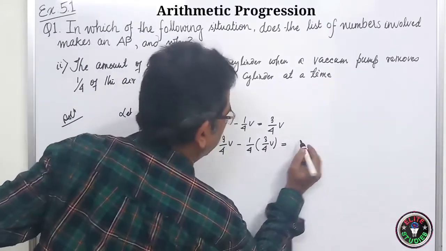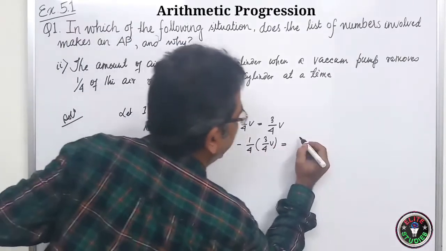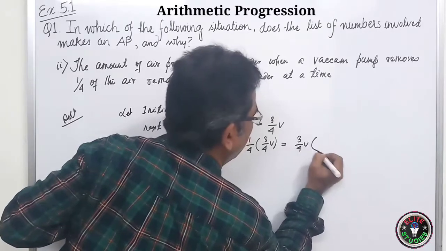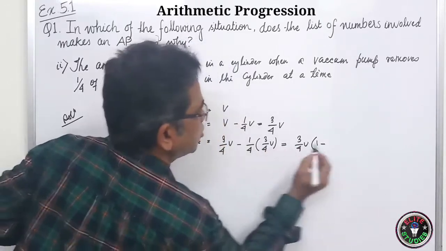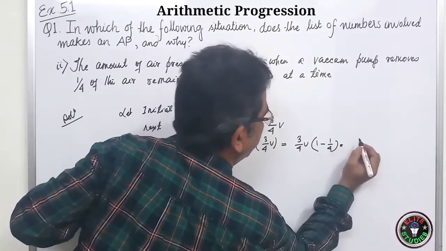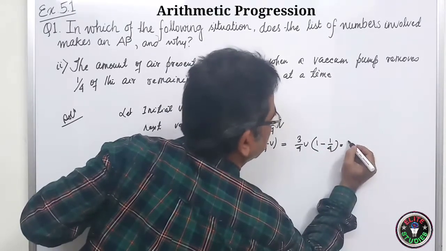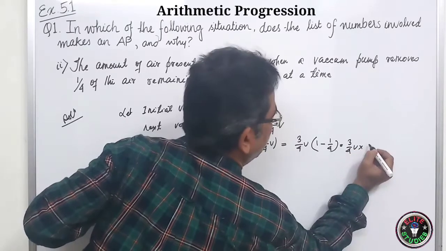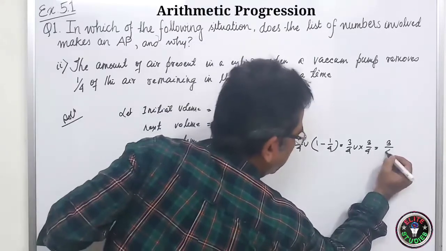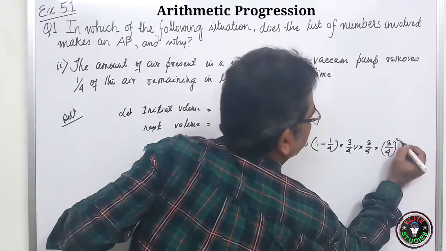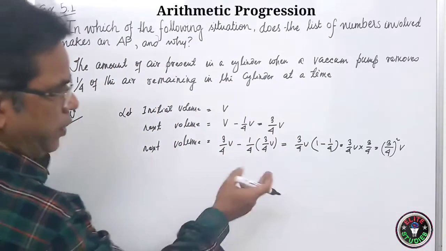You can take 3/4 V common, because here also 3/4 V, here also 3/4 V, isn't it? And you are left with 1, and minus, since it has been taken, 1/4. So it will be 4 minus 1, 3, so 3/4 into 3/4 V. So it is equal to (3/4) whole square V. Isn't it? So from here only we can see.